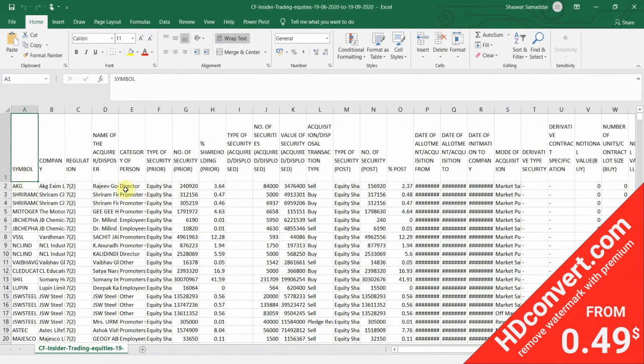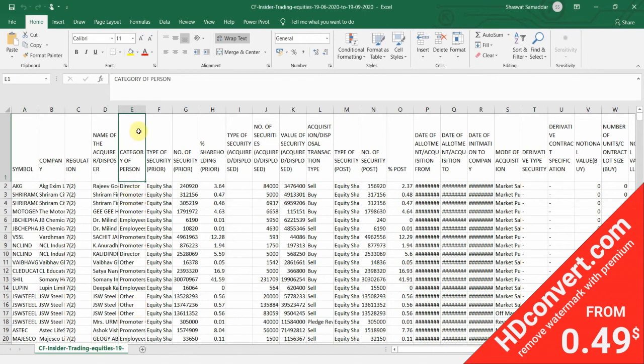What we want from this spreadsheet is the names of the symbols or companies which have been bought by promoters or promoter groups, not anyone else. As you can see in the column headed category of person, there are various types of persons like director, employees, others, etc. We don't want all of those.